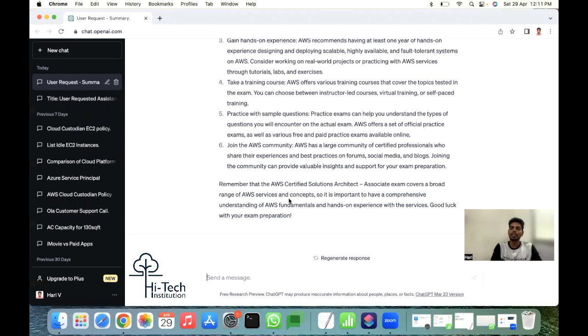This way we can go deep dive and learn about ChatGPT, AWS cloud and technologies. Hope you got pretty much information about ChatGPT and the different ways of questions we can raise. In the upcoming video, I'll explain how we can write code using ChatGPT. And in the next video, I'll tell you about DevOps tools, how to learn DevOps tools from ChatGPT and how to write DevOps code, everything.